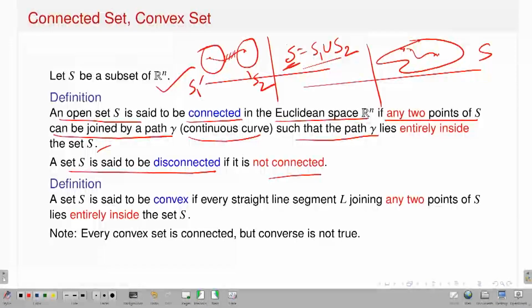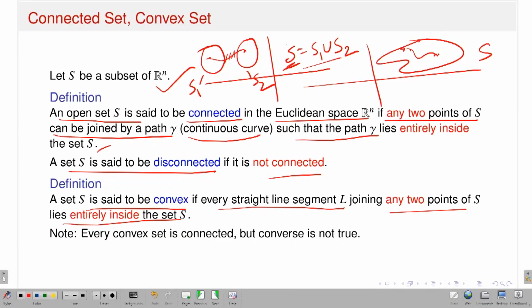Next is the definition of a convex set. A set S is said to be convex if every straight line segment L joining any 2 points of S lies entirely inside that set, and that kind of set is called a convex set. That means if I have a set S, take 2 points, join them by just a straight line segment. That is very important. You just take 2 points, join them by a line segment, and that line segment has to be in that set. If this is true for any 2 points, that the line segment joining these 2 points lies entirely in that set, I will say that that set is convex. So the first observation is that every convex set is connected, but the converse is not true. That means a connected set need not be convex.